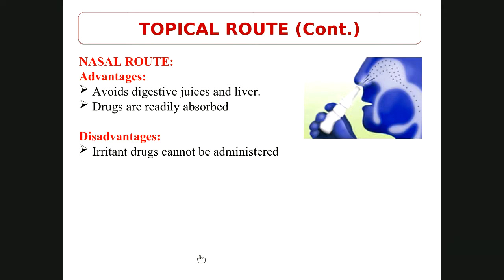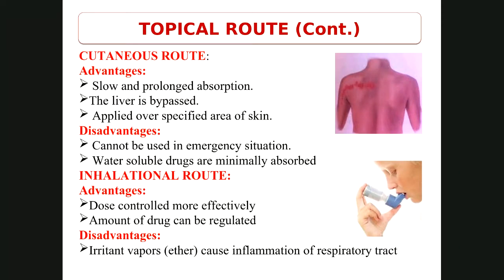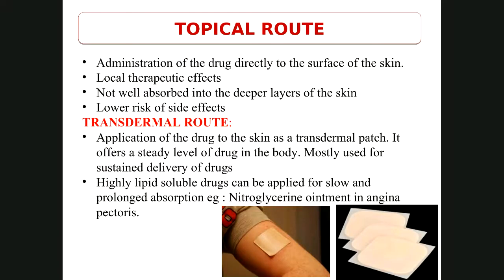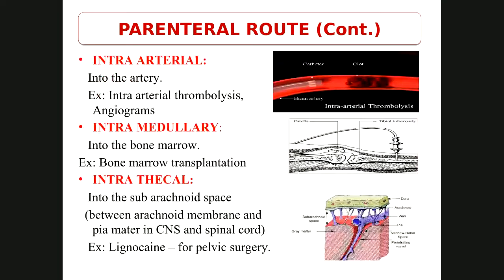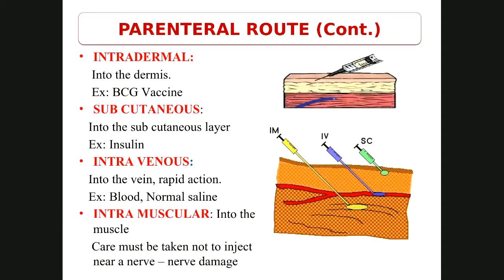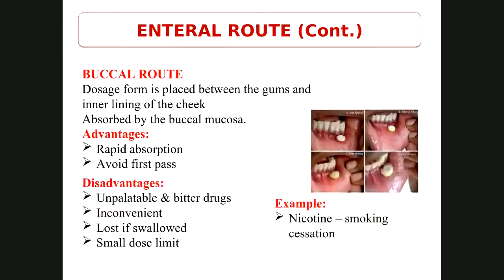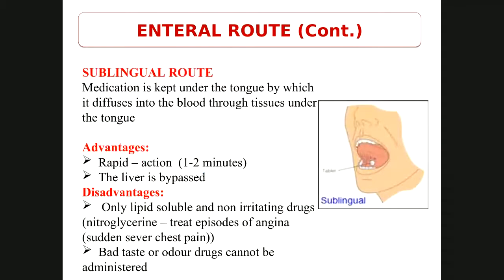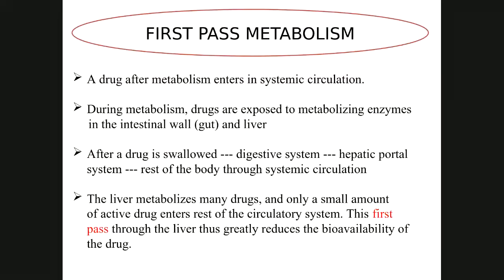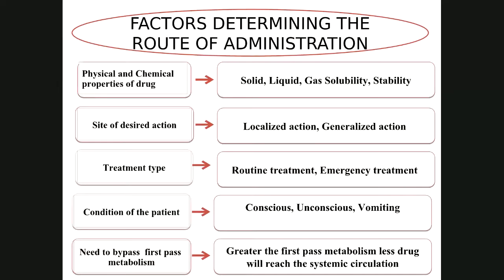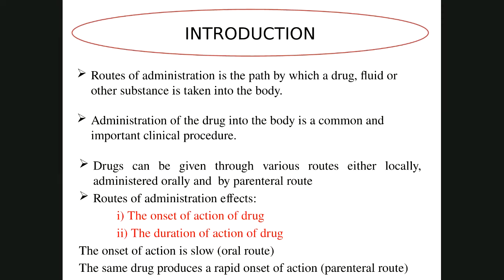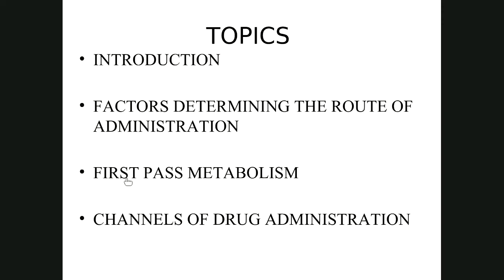So these are the different routes of administration. The three main channels of the routes of administration, and within that you have different types of routes. And apart from that, what are the different factors that determine the route of administration? What is known as first pass metabolism? So I hope it's clear to all of you.